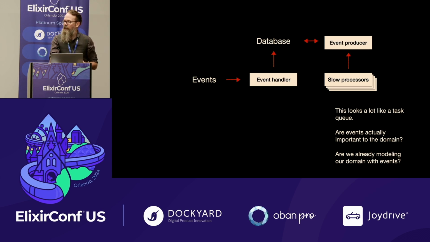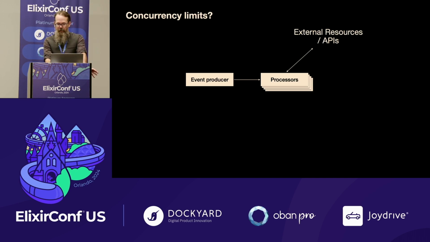But this is starting to look a lot like a task queue. This might be where you want a task queue. This might be where you want to drop in Oban. And this is where it's like, are the events important? Is the fact that an event happened important, going to be used for reporting, going to be used for SLA reports, service level agreement reports, things like that? You might still want to model this yourself. And if you're already doing that with the domain, you could drop in Oban, or you could model this with processes. Concurrency limits, processes. You have processes. Start more processes.